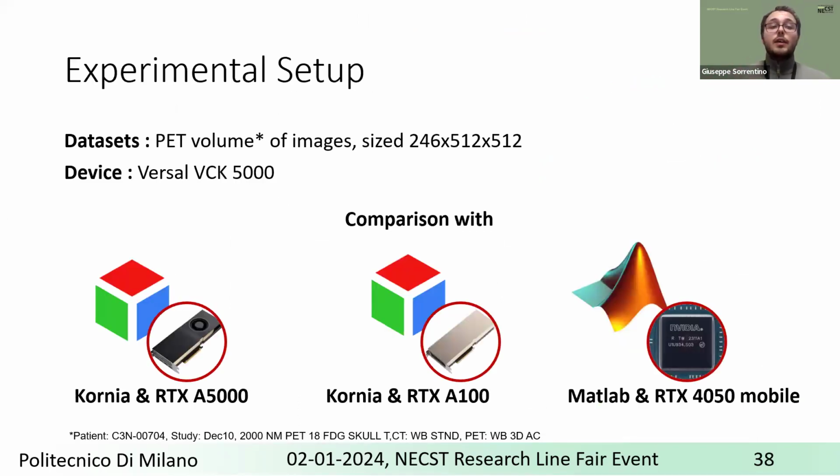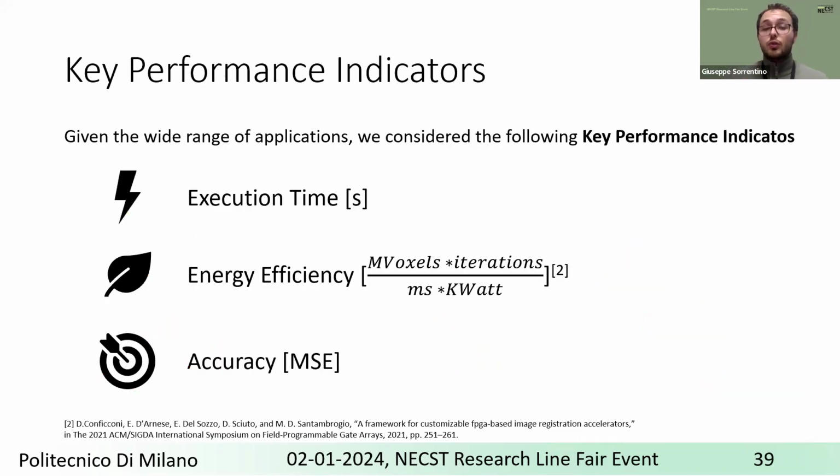To analyze the design, I used as a dataset a volume of 246 slices with a resolution of 512 times 512, so higher resolution than state-of-the-art solutions based on FPGAs. As the device, I target a Versal VCK 5000, and I compare myself against Cornea, accelerated on high-end GPUs such as the A5000 and the A100, and also MATLAB, accelerated on RTX 4050 Mobile. To evaluate performance, I use as key performance indicators the execution time in seconds, the energy efficiency employing a state-of-the-art metric, and accuracy in terms of mean square error.